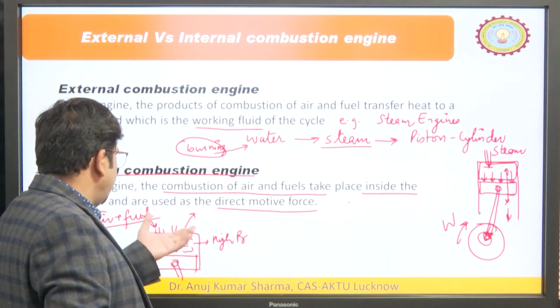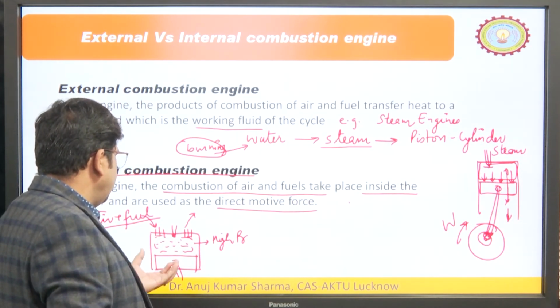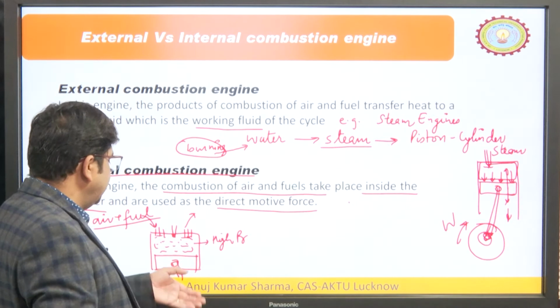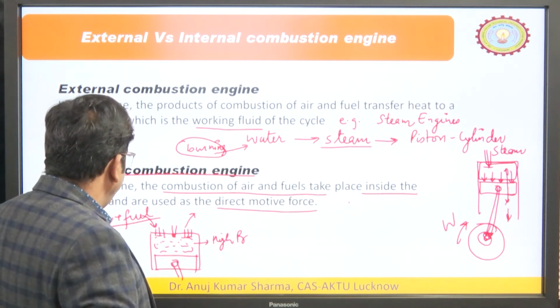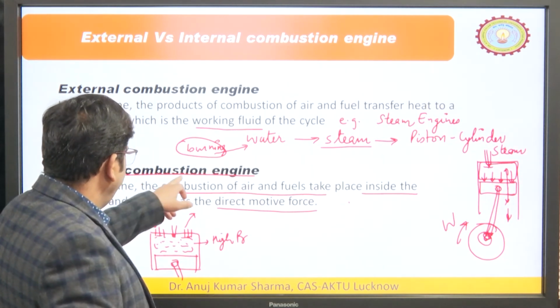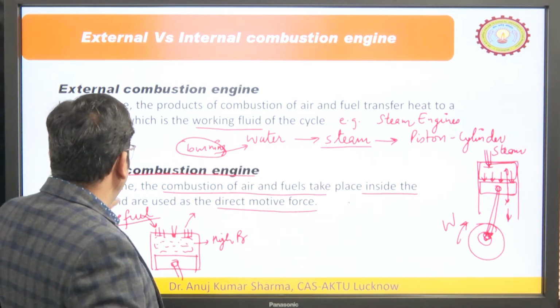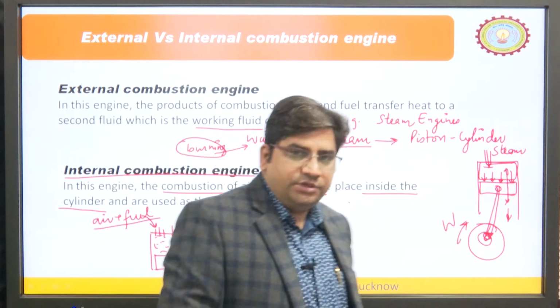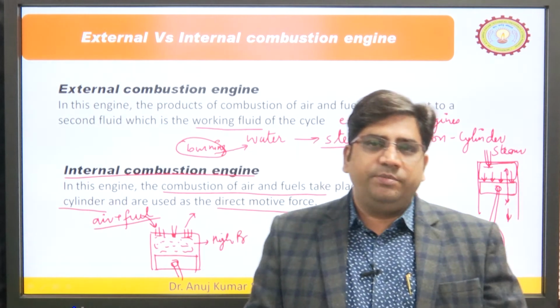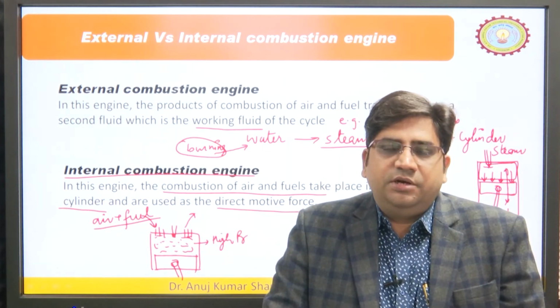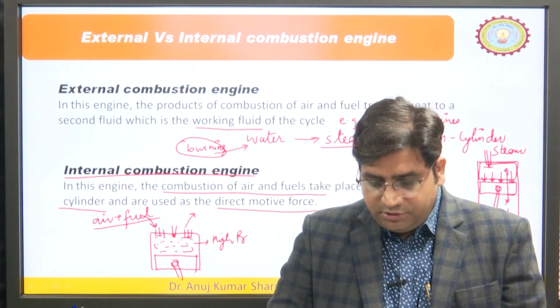So, we are doing the combustion of fuel inside the engine cylinder, which is why it is known as the internal combustion engine. So, broadly the engines can be classified into two categories: external combustion engine and internal combustion engine.